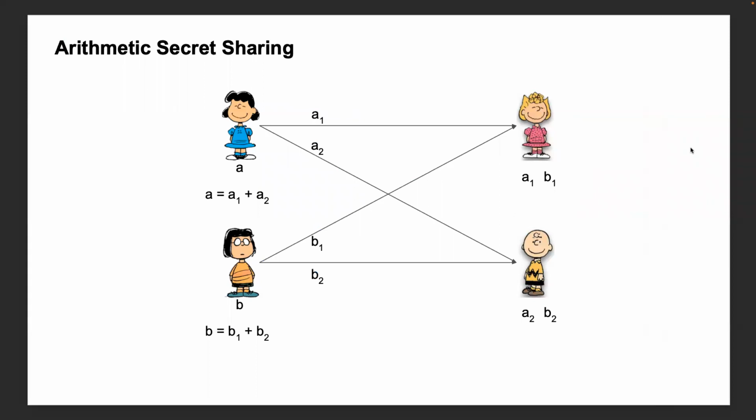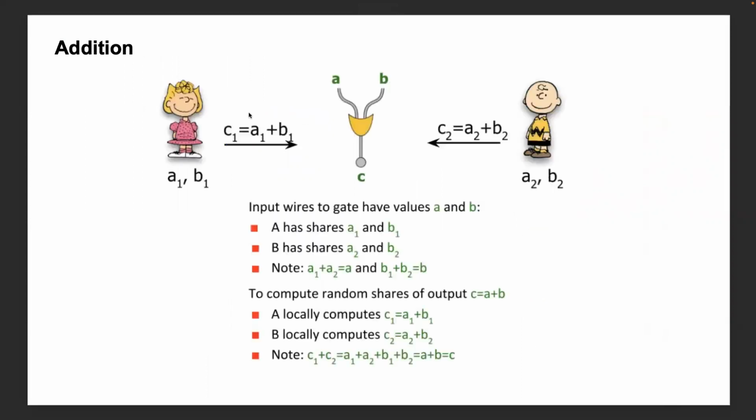Suppose I want to add a plus b, and I split a into two shares, a1 and a2, and also for b, I split to the shares. And then a1 and b1 are shared to server 1, and a2 and b2 are shared to server 2. Then each server does this addition locally, and their sums are then added to each other, and a plus b equals c is calculated, and none of the servers know about a or b.